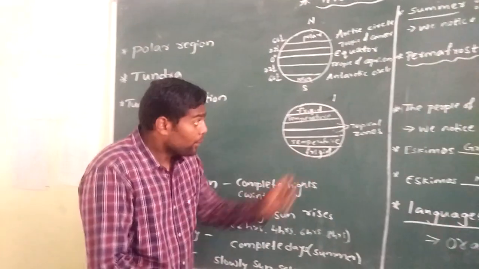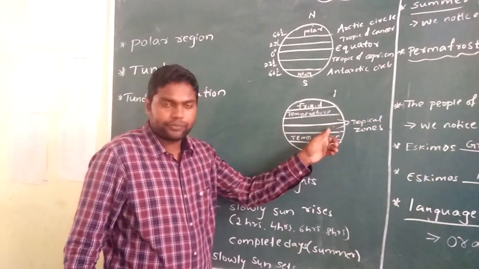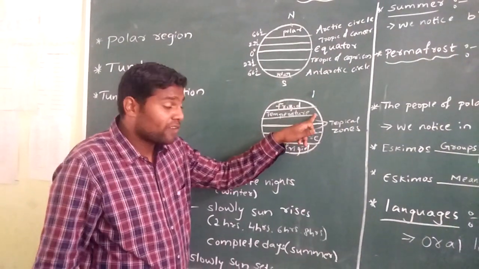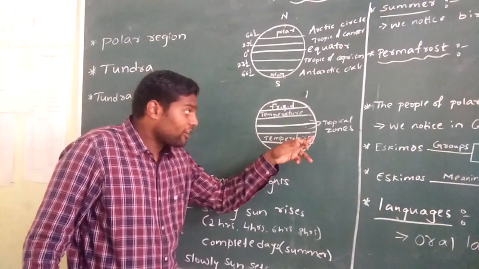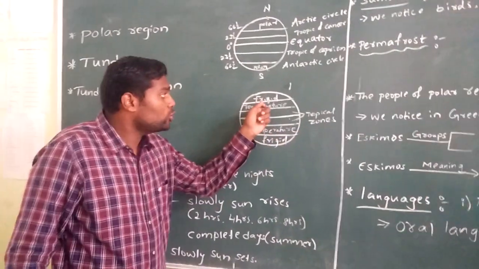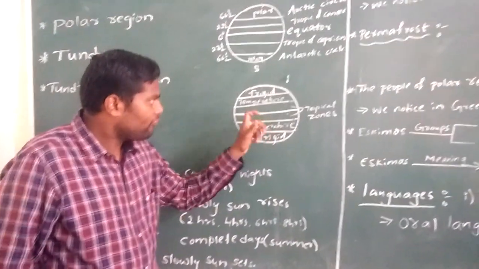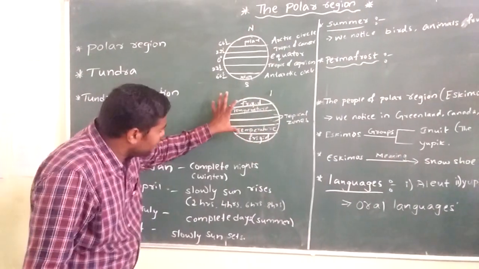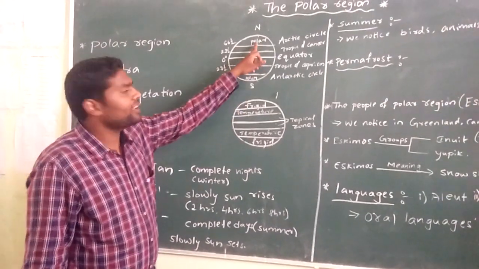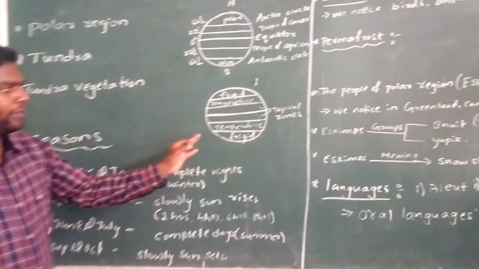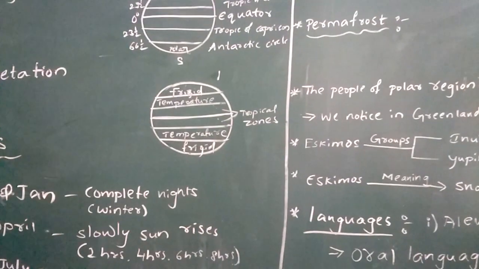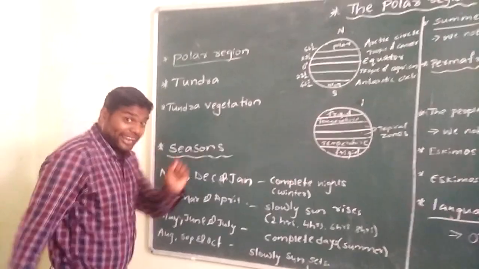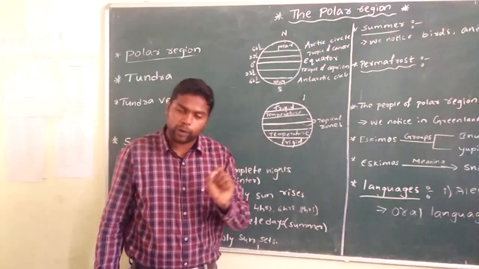So you see once again, places which are beside the equator, these two zones are called tropical zones. Places which are in between the Tropic of Cancer and Arctic Circle, Tropic of Capricorn and Antarctic Circle, these two zones are called temperate zones. Finally, if you see the above and below, these two zones are called frigid zones. We call these frigid zones as polar regions. So this is a very important diagram you need to remember. Places which are near the poles are called polar regions.